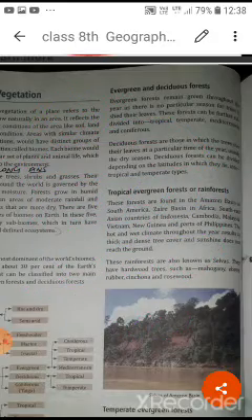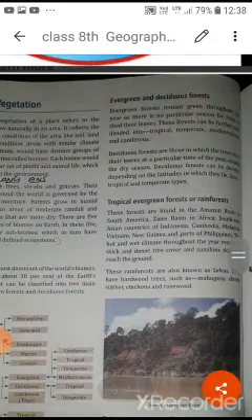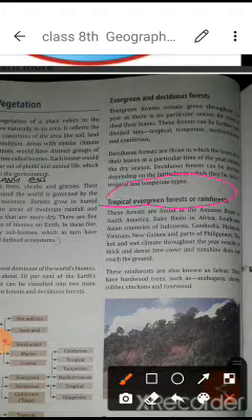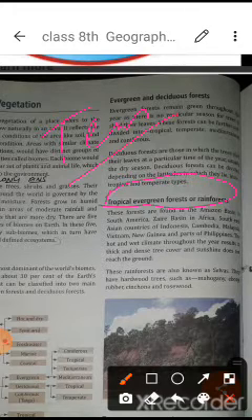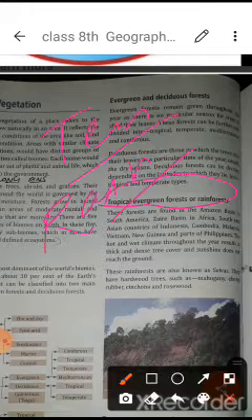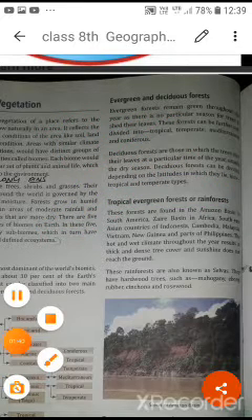Now, as you know from the name, evergreen trees remain green throughout the time because they do not shed all their leaves at one single time. Tropical means the area is very hot, with high temperature throughout the year, and because of the temperature they also get heavy rainfall. In this way they get plenty of rainfall, and that's why they remain green throughout the year. So which areas can we include here?